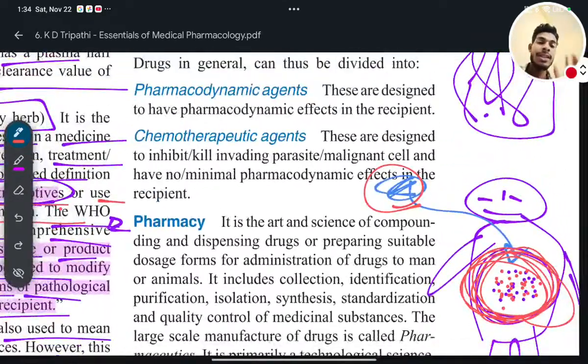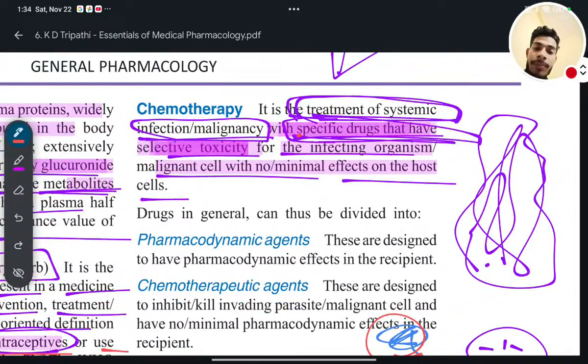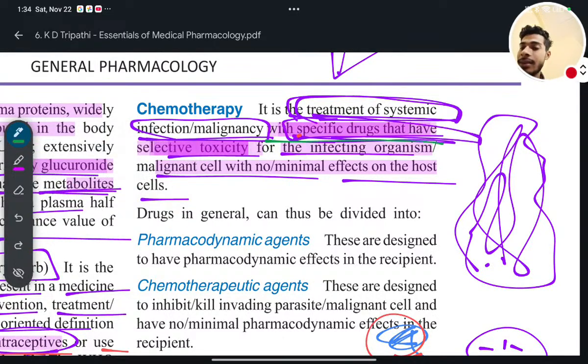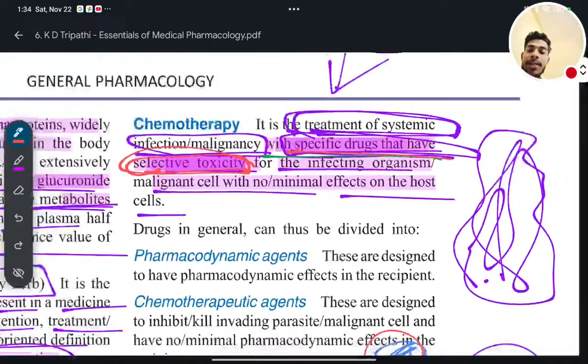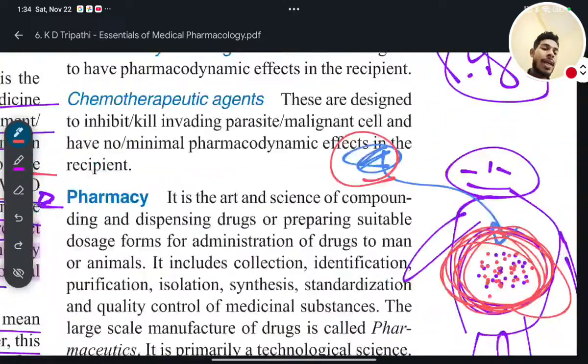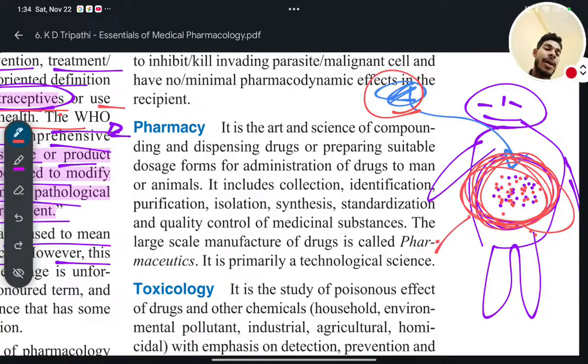So what did you understand in that case? The agent should show maximum effect on the pathogen, and it should have selective toxicity on the pathogen or the specific infection causing agent, but it should have minimal or no effect on the host cell, like on my body cell.